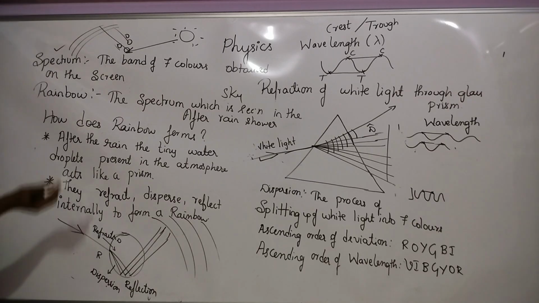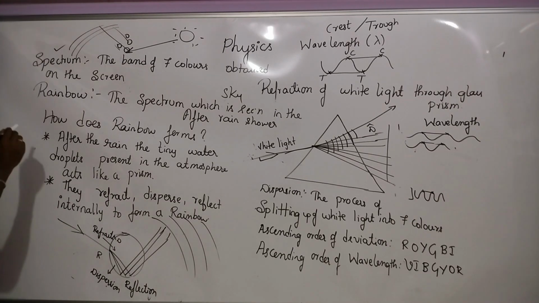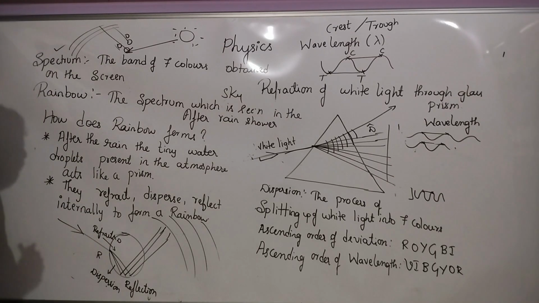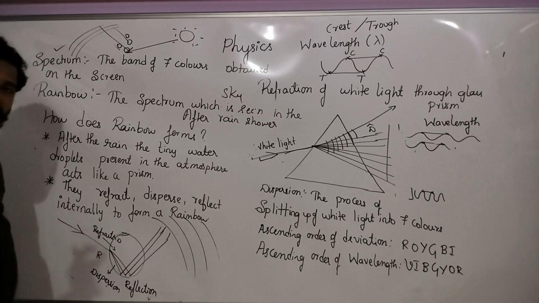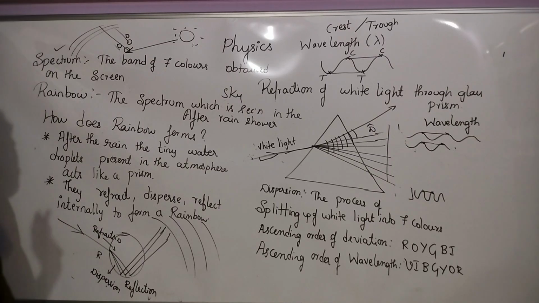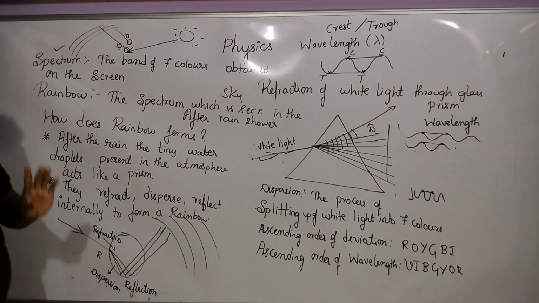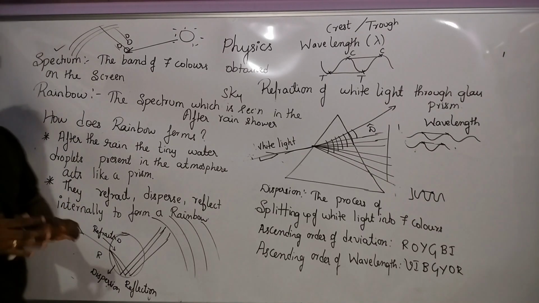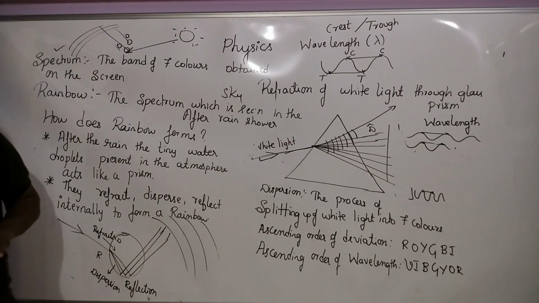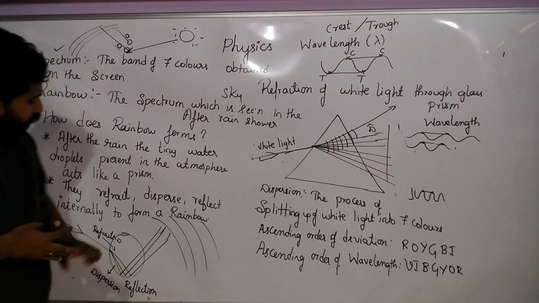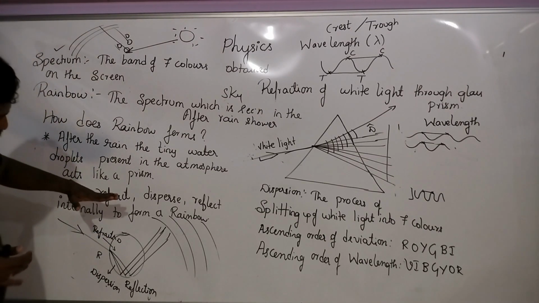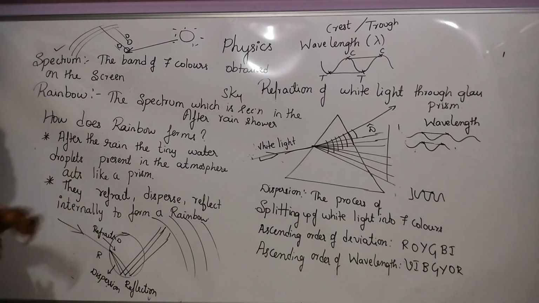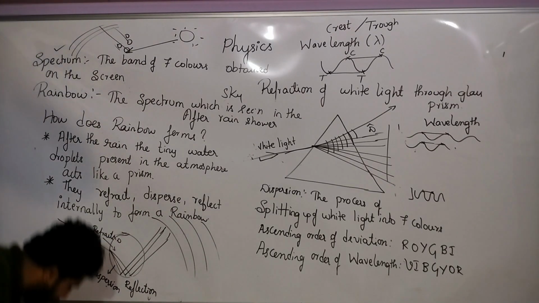So how does the rainbow form, if they ask you the question? The first point is, after the rain, the tiny water droplets present in the atmosphere act like a prism, and they refract, disperse and reflect internally. These three points you should write in order. Most of the time they ask this in MCQs. So what takes place during rainbow formation? You have to say that light refracts, disperses, and reflects internally to form a beautiful rainbow. Did you understand?